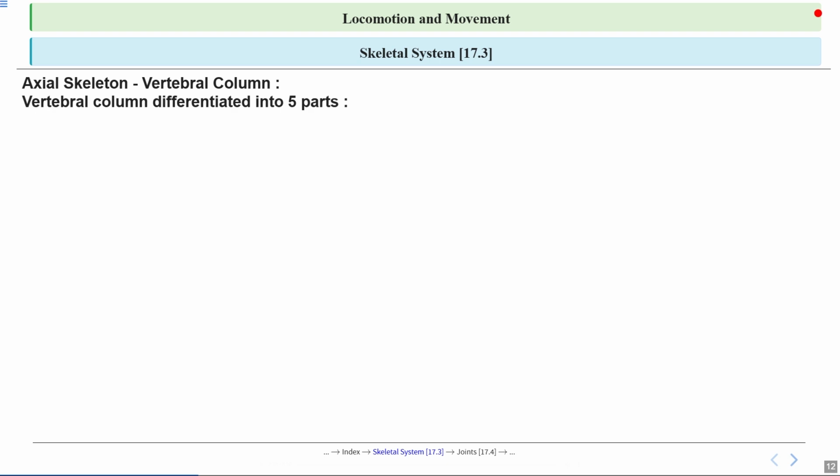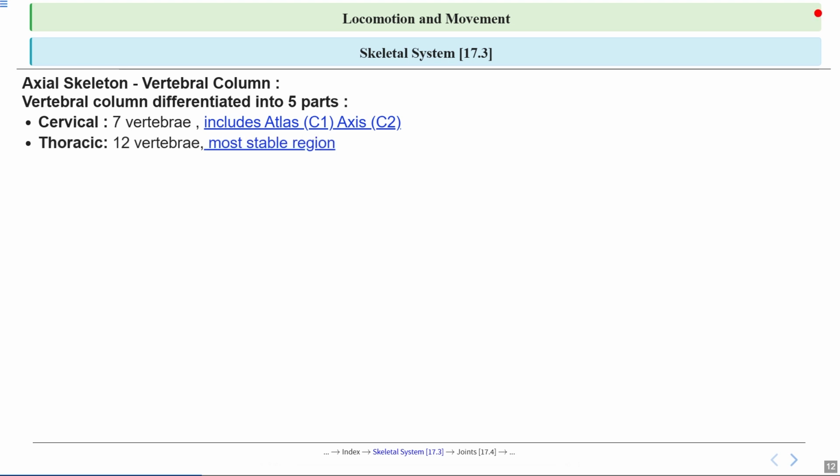Let's start by looking at how the vertebral column is divided. It's not just one long bone, but is actually made up of different sections, each with its own function. This division helps our back be both strong as well as flexible. It's kind of like the segments in a bendy straw. First, we have the cervical region at the top, which contains 7 vertebrae. The first two, called atlas and axis, are especially important as they let us nod and shake our heads, just like a hinge and a pivot in a door. So every time you say yes or no with your head, say thanks to your cervical vertebrae.